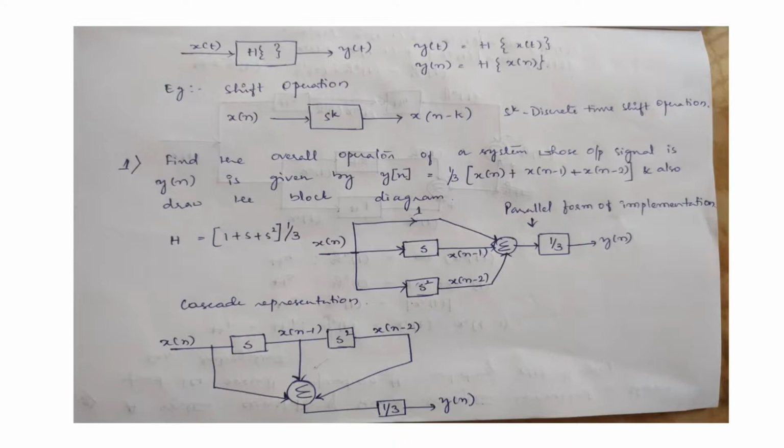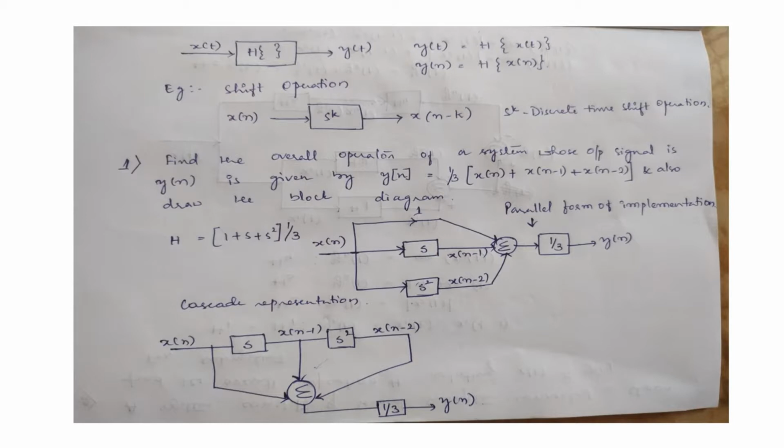Next, we are going to discuss interconnection of block diagrams. One problem: find the overall operation of a system whose output signal is given by y(n) = 1/3 [x(n) + x(n − 1) + x(n − 2)], and also draw the block diagram. I told that we can take system operation in terms of S. So, I am going to replace x(n) by 1, x(n − 1) as S, and x(n − 2) as S².